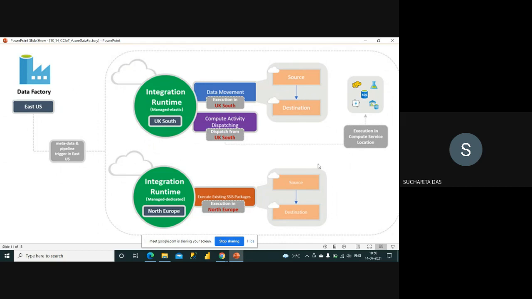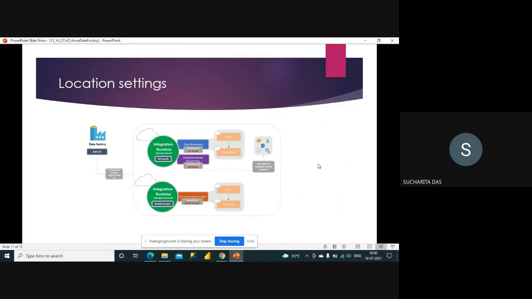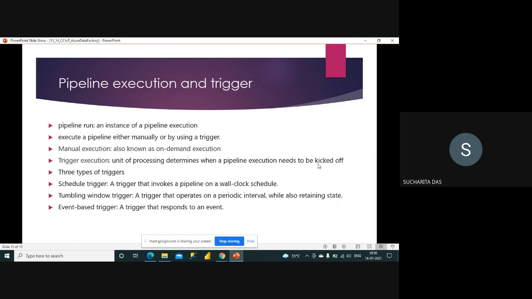The data and the integration runtime may be in different locations, and the data factory may be in a different location, but you can work on that. So this is the location setting, means you can have different locations, still you can work like that. So this is one working model of the data factory.